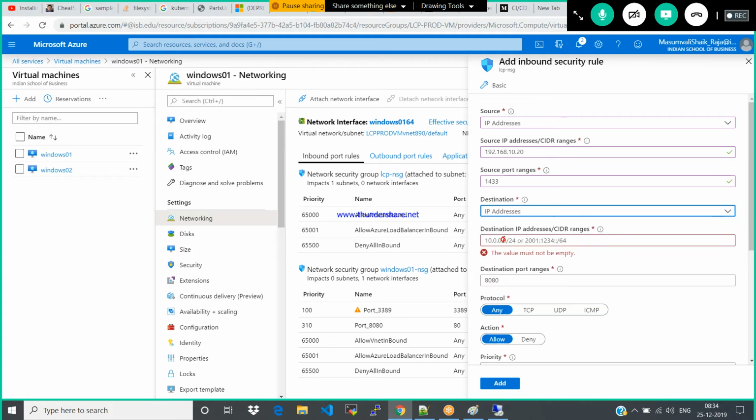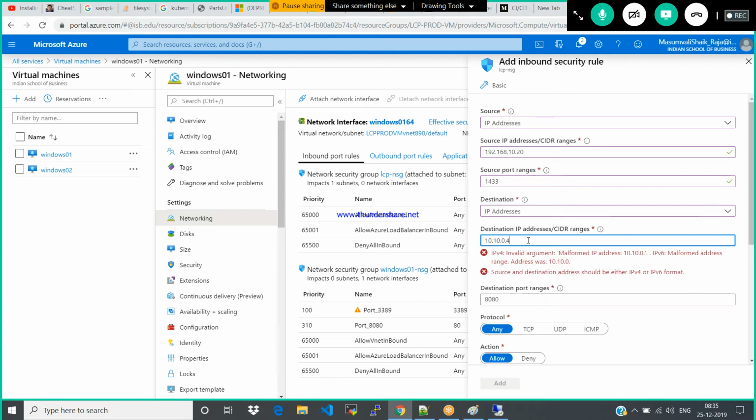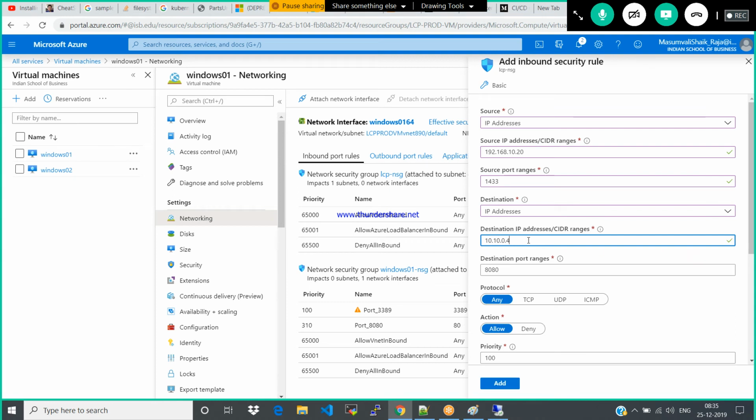If I say IP, what is the destination IP? What is the IP address of my VM? 10.10.0.4. What is the destination port again? 1433. Okay.